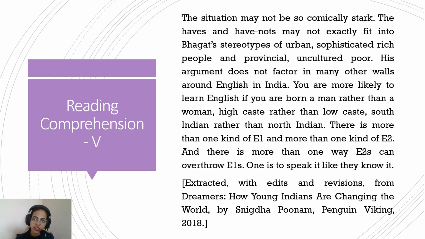His argument does not factor in many other walls around English in India. You are more likely to learn English if you are born a man rather than a woman, higher caste rather than low caste, South Indian rather than North Indian. There is more than one kind of E1 and more than one kind of E2. And there is more than one way E2s can overthrow E1s. One is to speak it like they know it. So basically, the author is now concluding that it's not so simple. There are more layers. It's not just an urban-rural divide. There are other layers such as gender, class, and region, North India, South India. So all these are also factors that should be taken in.